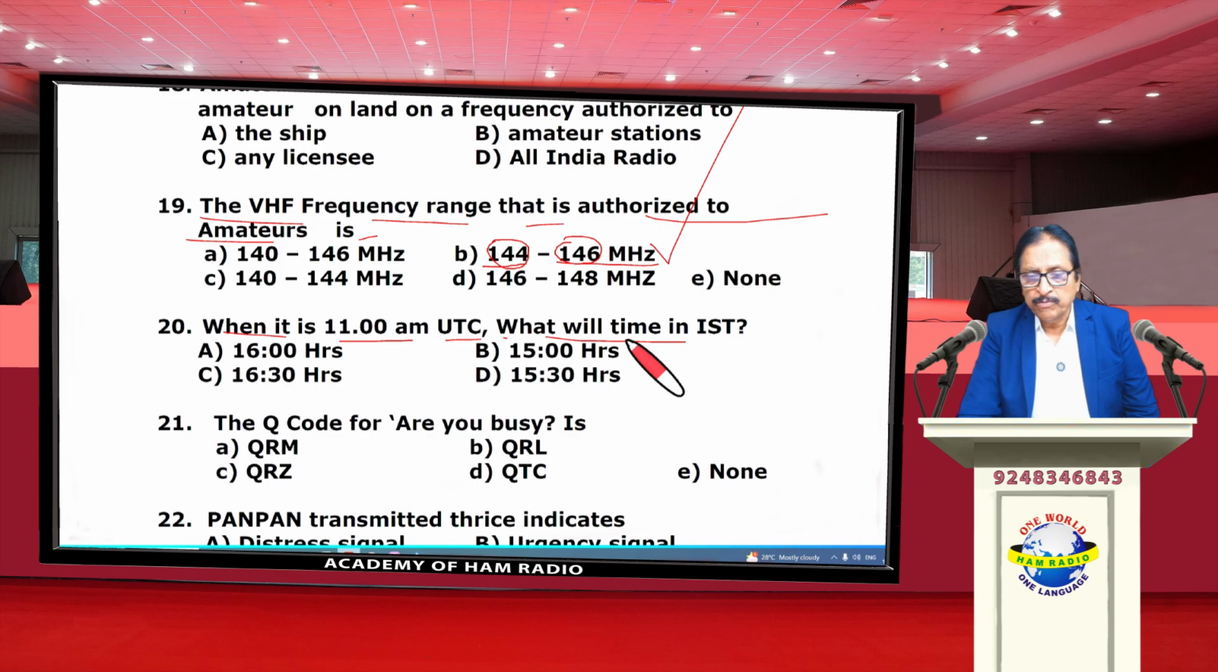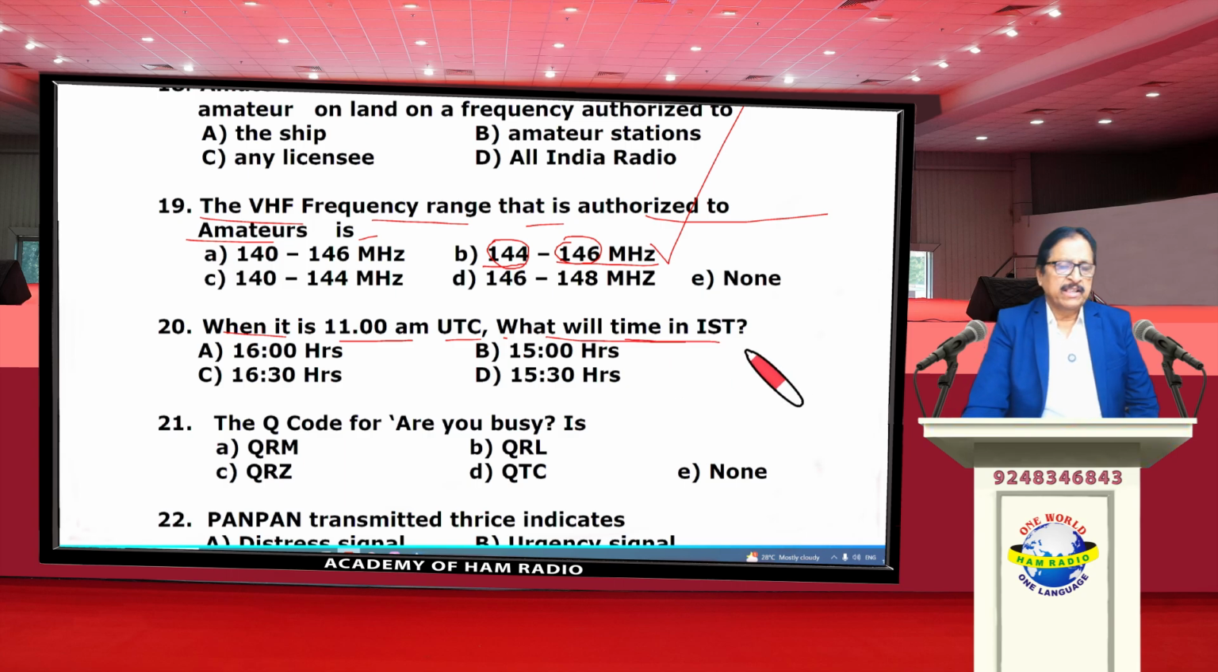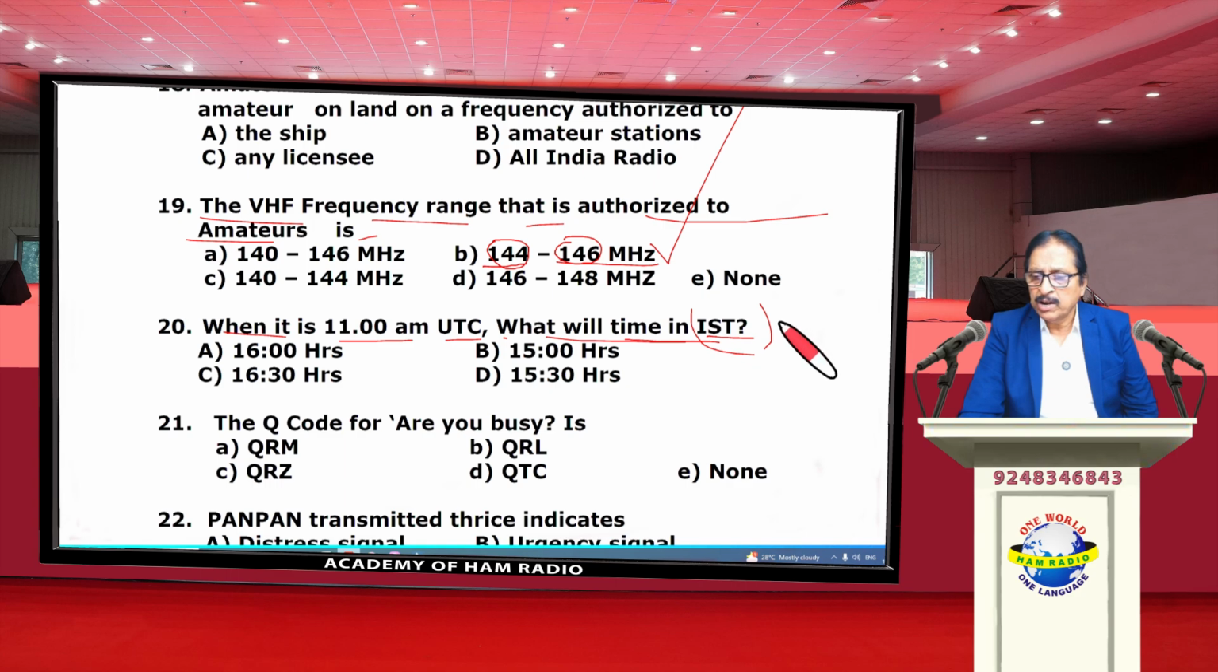Next question, when it is 11 a.m. UTC, what will be the time in IST? The relation between UTC and IST is that IST is 5.5 hours ahead of UTC. So when you know UTC is 11 a.m., you have to add 5.5 hours. So the answer is 1630 hours. 11 plus 5.5 hours, 1630 hours. Charlie is the correct answer.